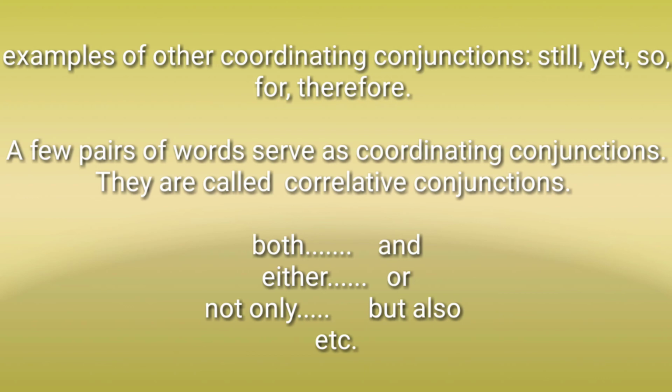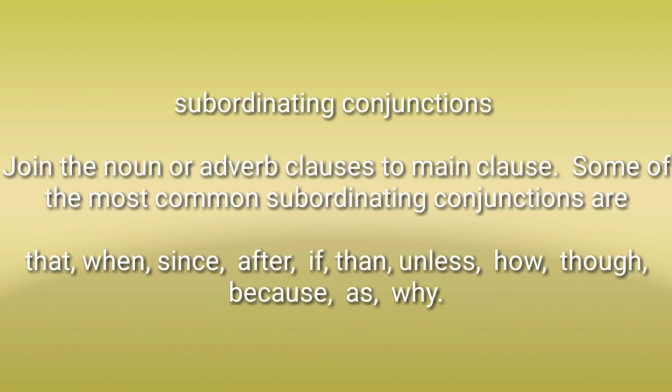A few pairs of words serve as coordinating conjunctions. They are called correlative conjunctions. For example, both and, either or, not only but also, etc. Then subordinating conjunctions join the noun or adverb clauses to the main clause. Some of the most common subordinating conjunctions are that, when, since, after, if, then, unless, how, though, because, as, why, etc.